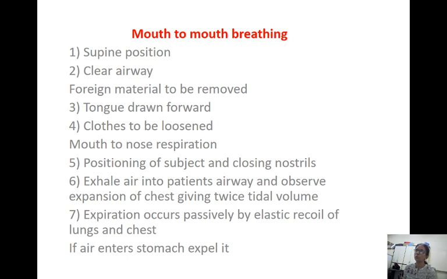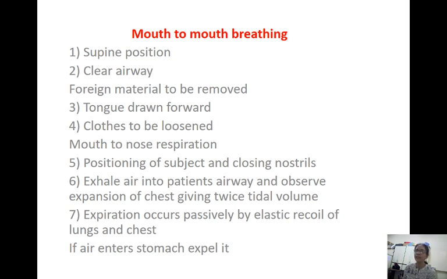Positioning of the subject is very important: by extending the neck you lift the chin up with one hand, and with the other hand you press the forehead. And how much? The resuscitator should take in a deep breath, that is twice the tidal volume. Tidal volume is about 500 ml. You take twice the amount of the tidal volume, that is 1000 ml.